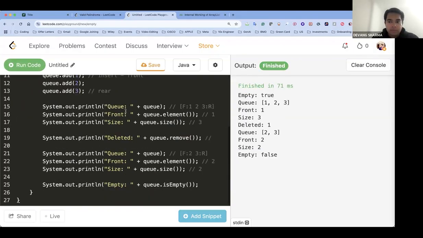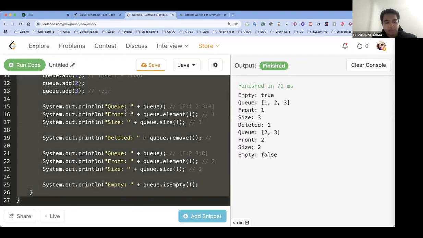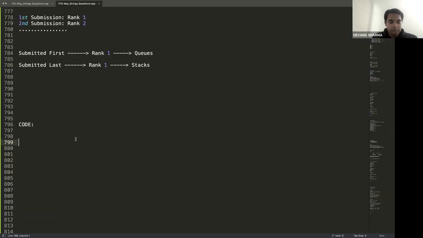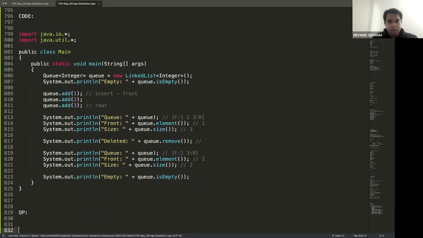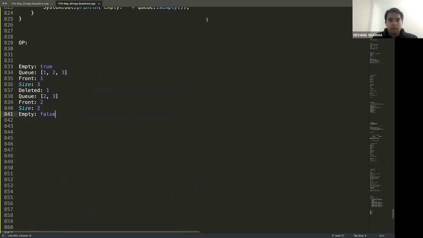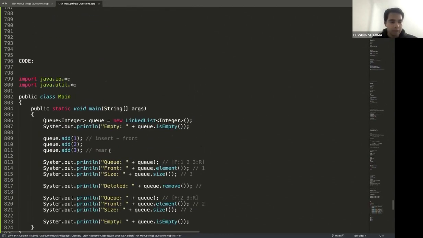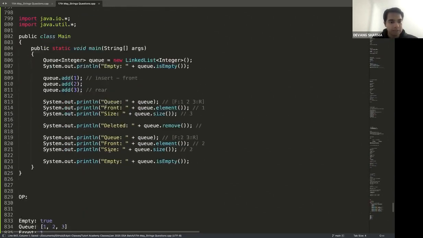Pretty much simple code, just like we have the stack. This is for the queue part. Let me take this, come back here. There goes your code, and there would be your output. All right. Everybody crystal clear with the queue part. Code of queue part. I will revise it again, but the code of queue part at least.